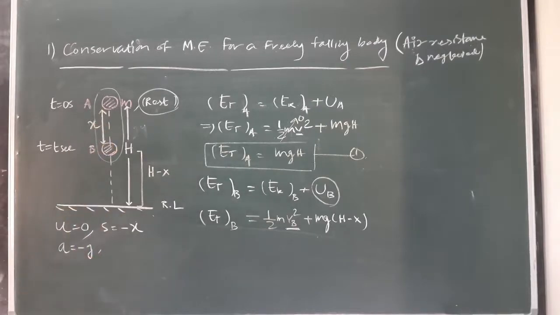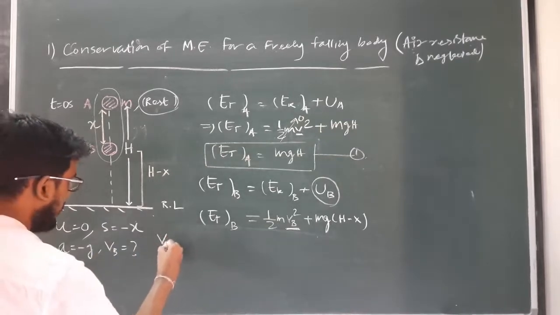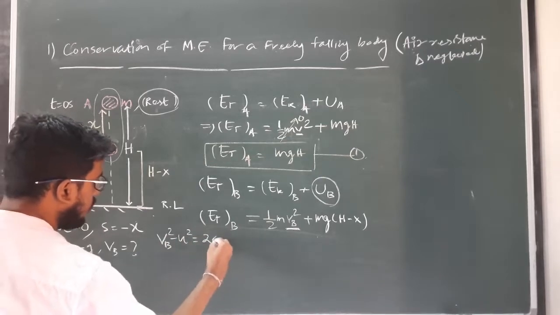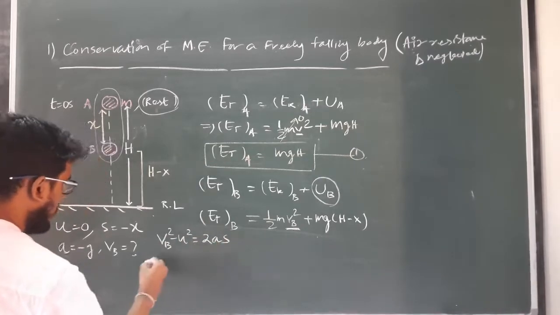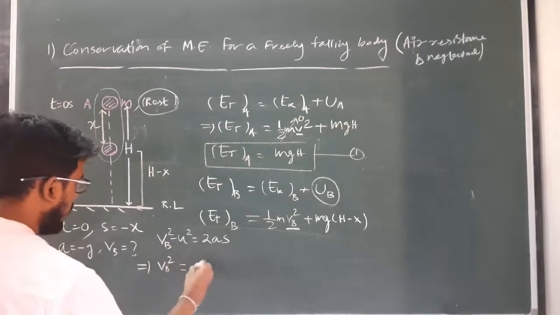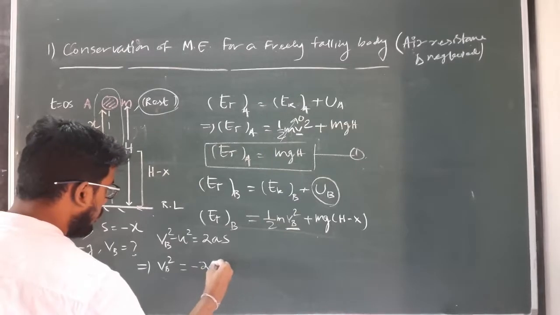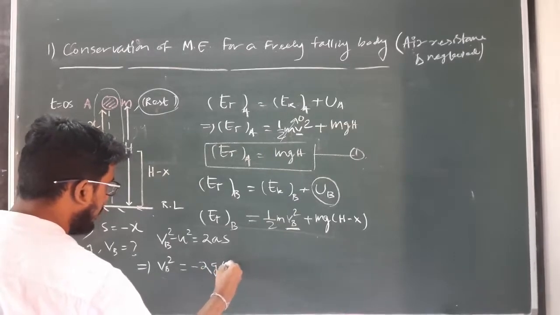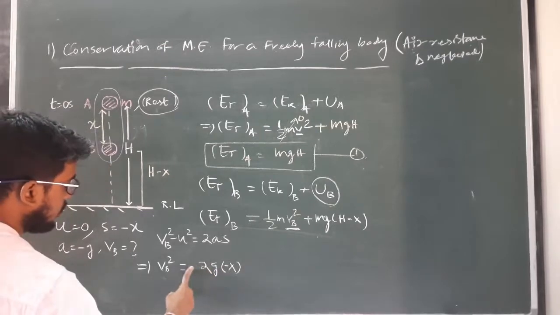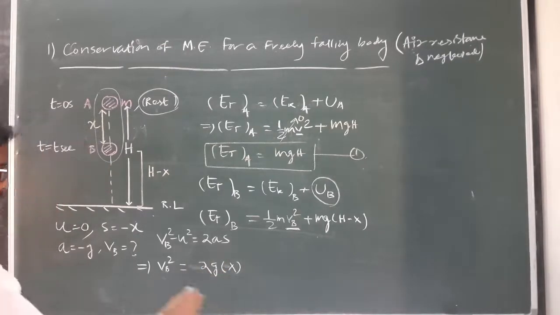So we can find the final velocity v_B by using v_B square minus u square equal to 2as. So v_B square, u being 0, equals minus 2g into minus x. So minus minus will get cancelled, and it will simply become 2gx.